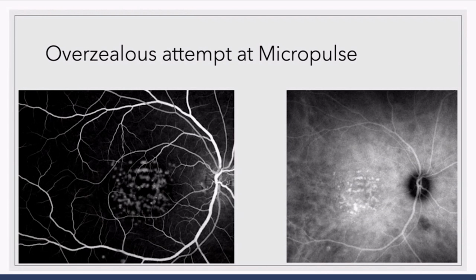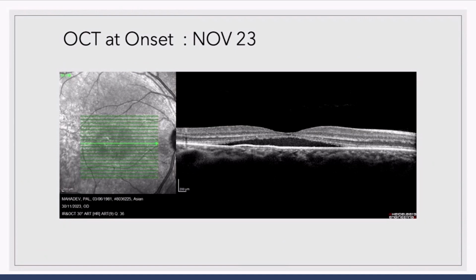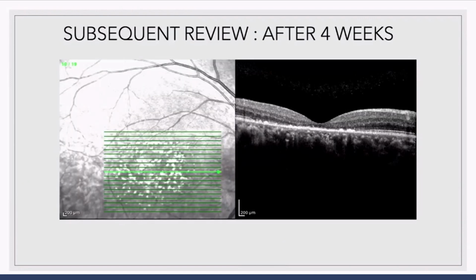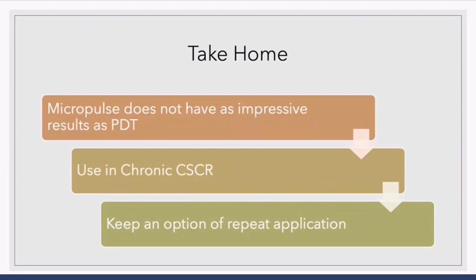And sometimes, this is something which few of our colleagues may do in their overzealousness, that rather than doing a micropulse, they end up doing visible laser at the macula. In this particular patient, once he underwent this kind of laser, definitely the NST subsided, but the patient had hand movement close to face vision. So though micropulse does not have as impressive results as PDT, it can be used in chronic CSCR.